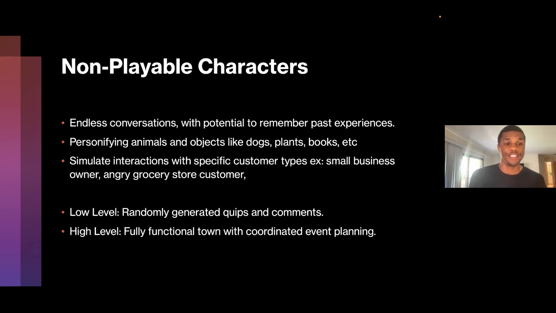Another great thing I've found is you can personify animals and objects like dogs, plants, books, etc. So this is a huge one for me. For those of you who know, I have been working on an app called Hollow Garden for quite some time now, but it's an augmented reality app for gardening. And one of the use cases that I haven't actually announced, but I'll go ahead and tell you now, that I found for ChatGPT within my gardening app is to ask ChatGPT to pretend to be a specific species of plant. And this is something that I didn't think of. And then one day I tried it and I realized, whoa, this is genius because it works.